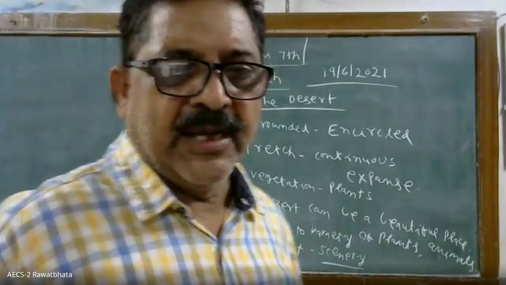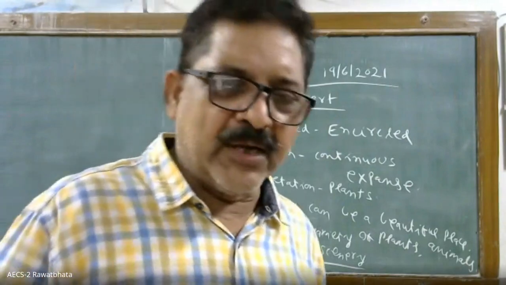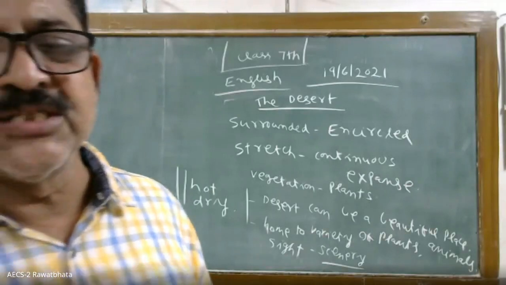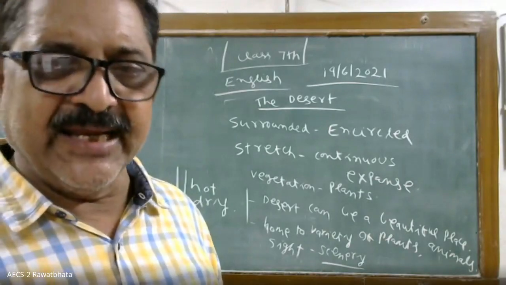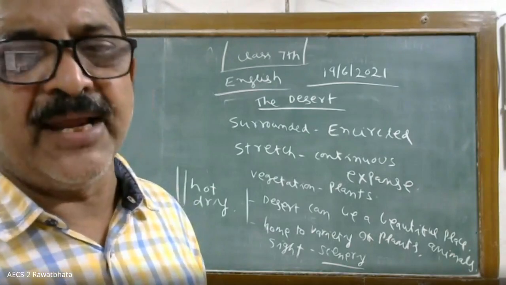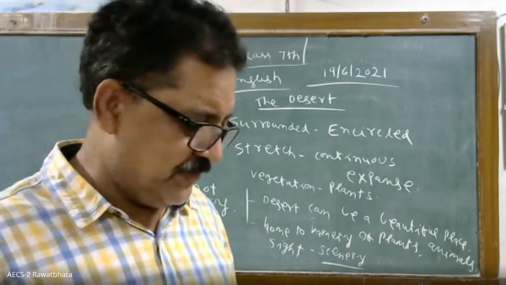True. And also, it is not covered with grass. It is true. But sometimes rainfall occurs, and in the desert also, you will see many flowers blooming. That is a beautiful scenery. Like any park, any forest, whatever pleasure you get by watching those, the same you will get while watching the desert. Clear?